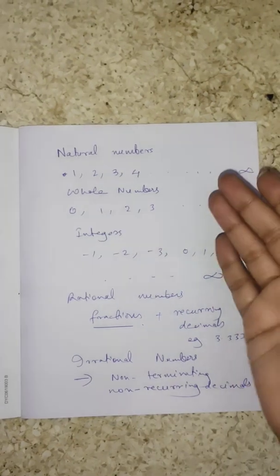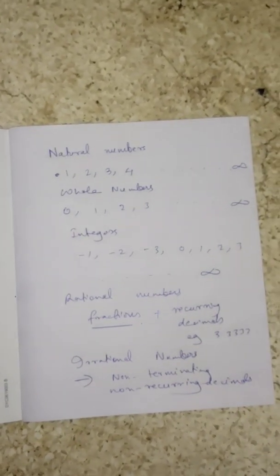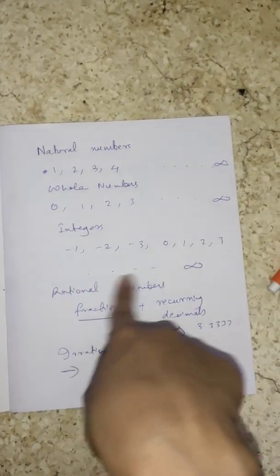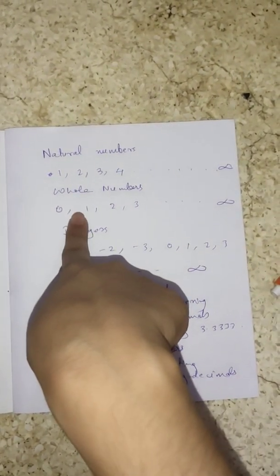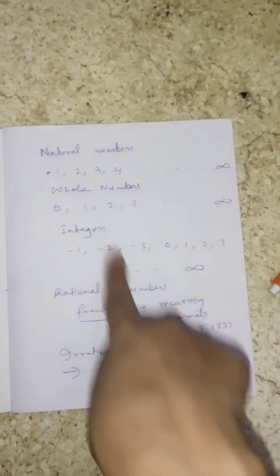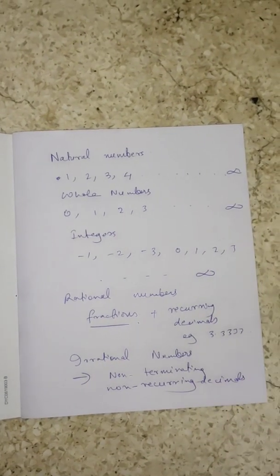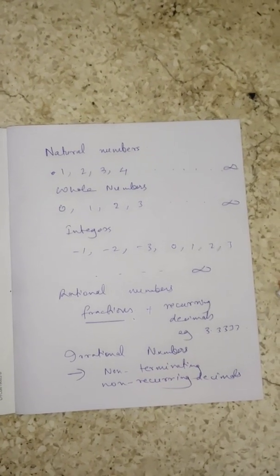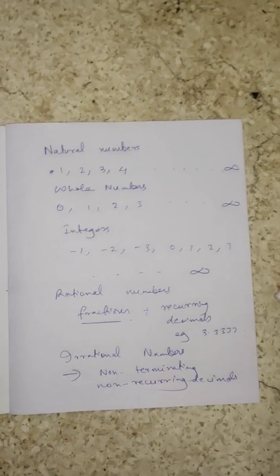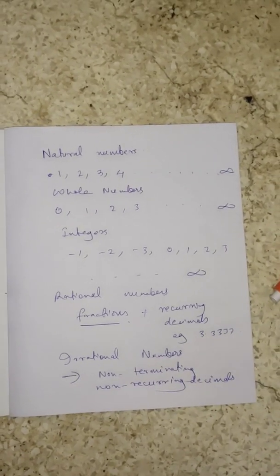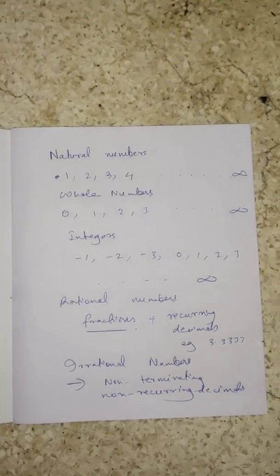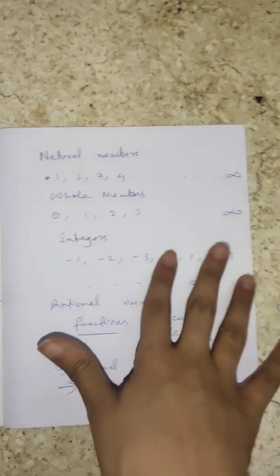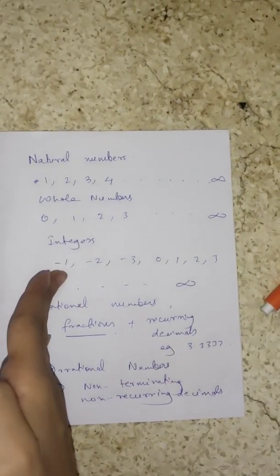So integers include one more group to it. They are also whole numbers, but this time in the case of integers, unlike whole numbers which start from 0 and natural numbers which start from 1, integers will also have the negative side. Integers can be minus as well as plus, but make sure they are not fractions. They are whole numbers, like minus 17, minus 21, minus 1000, then plus 2, plus 3, 0. So natural numbers, whole numbers, all are under integers. Integers have those negative signs as well.